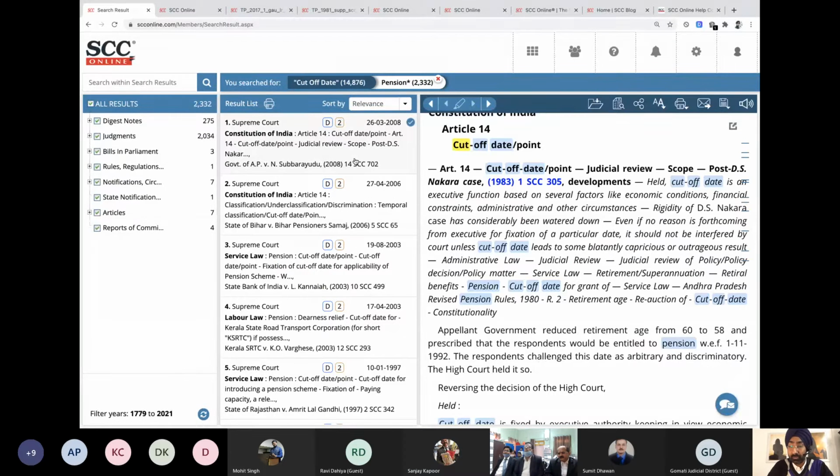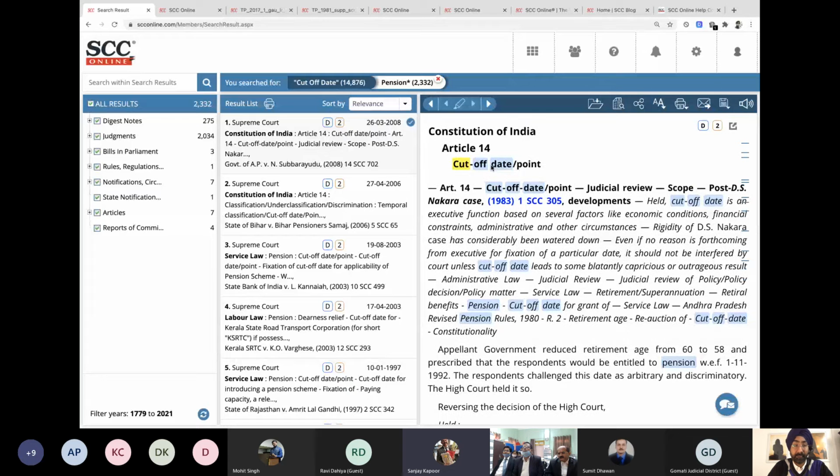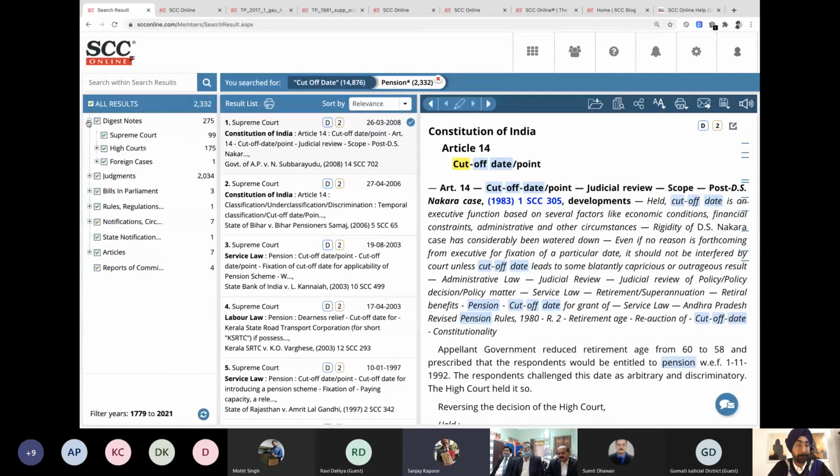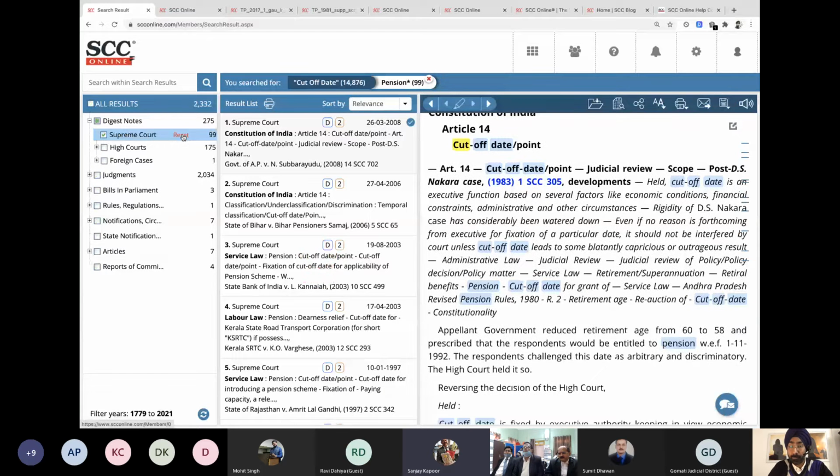So now we're talking about digest notes, 275, but within that, let us see how many Supreme Court judgments are there. Supreme Court digest notes are 99. So you see, we started with 14,876. Within that, more focused information on cutoff date and pension is available to me. Wow! So I've learned a new thing today.